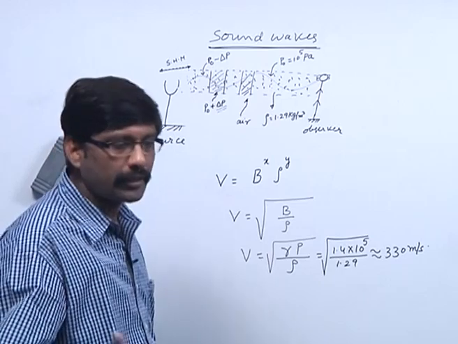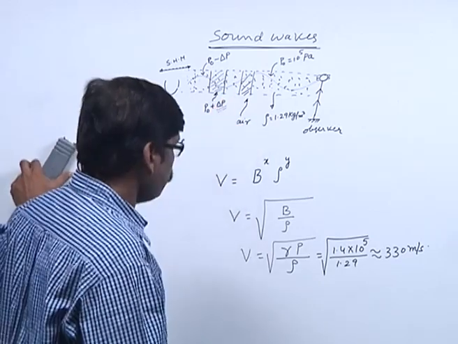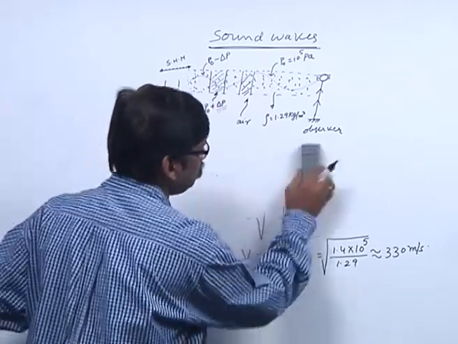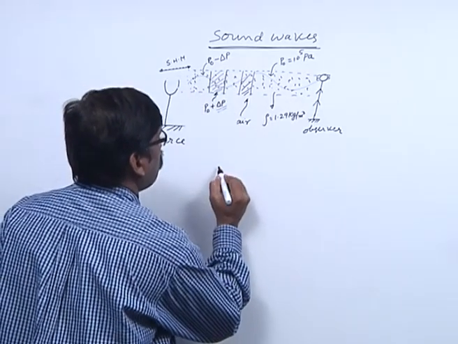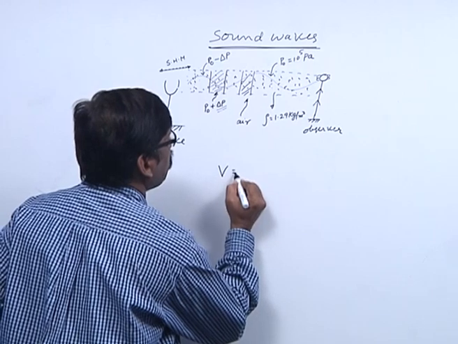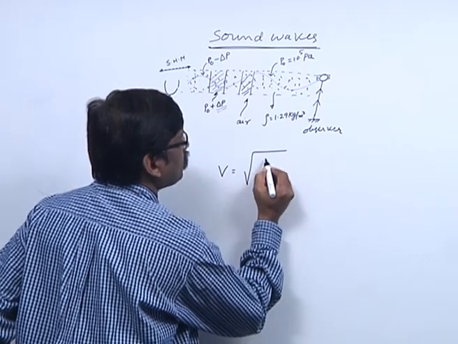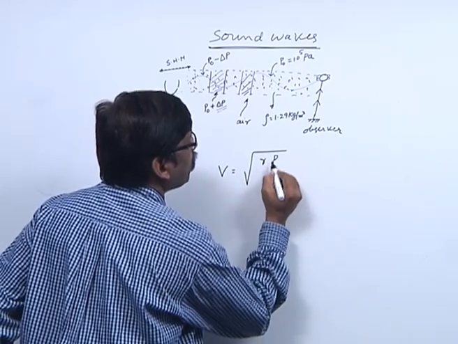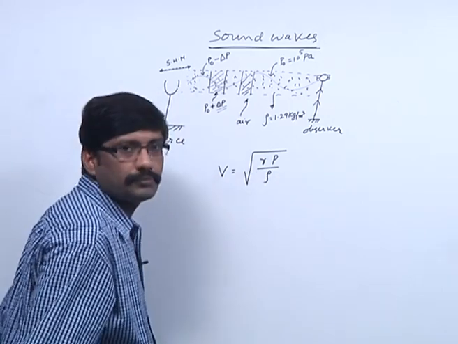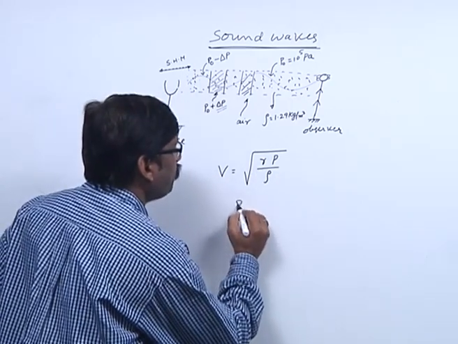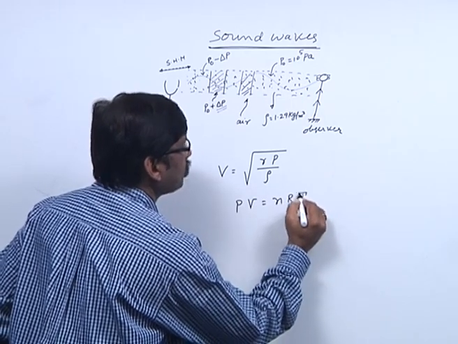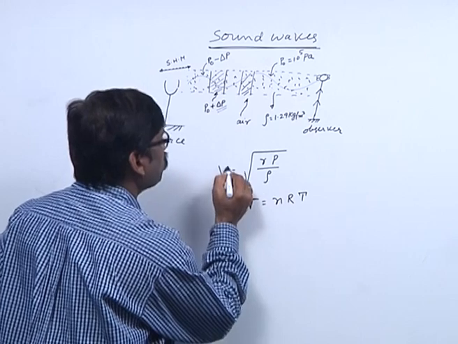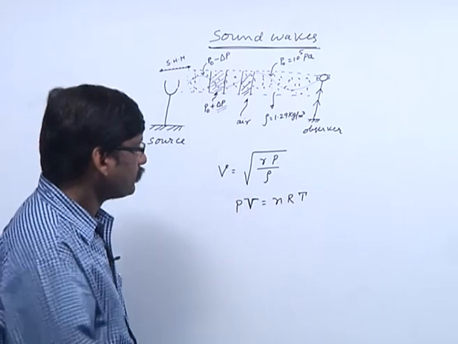Through this formula, we can connect to the temperature of the medium. Let me complete that also here. We know that v is equal to root of gamma P by rho, and PV is equal to nRT. Of course, this V is volume, this v is velocity.